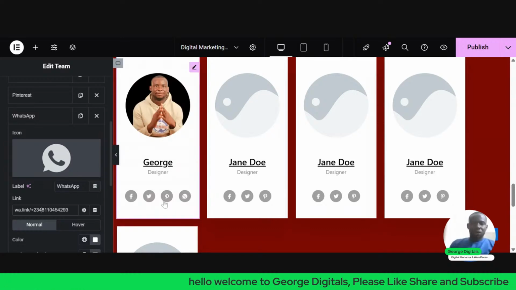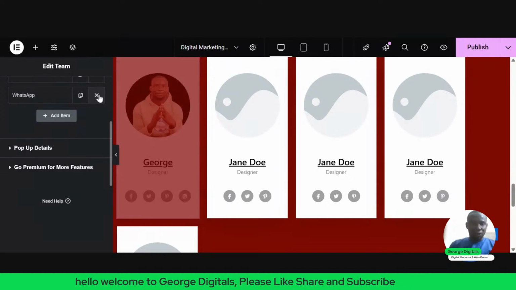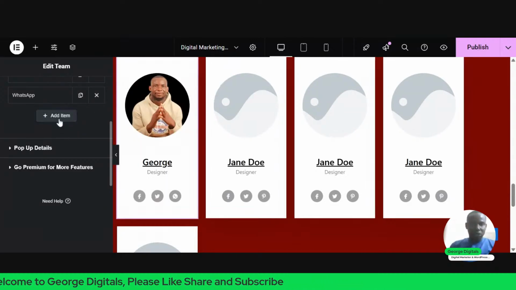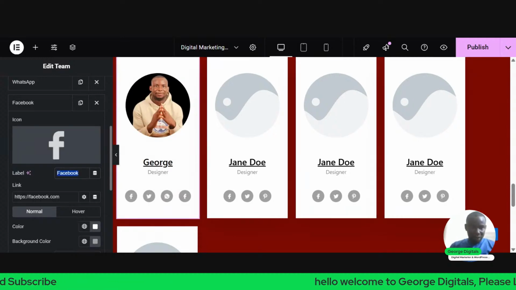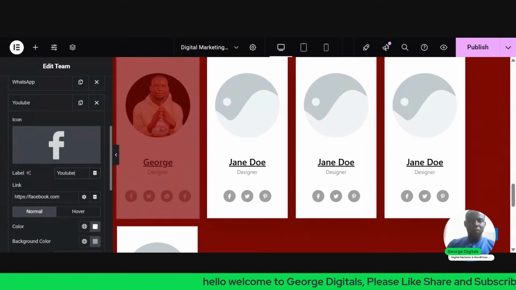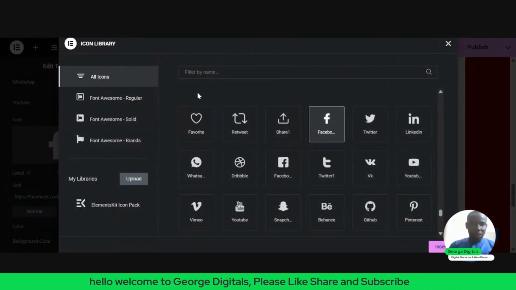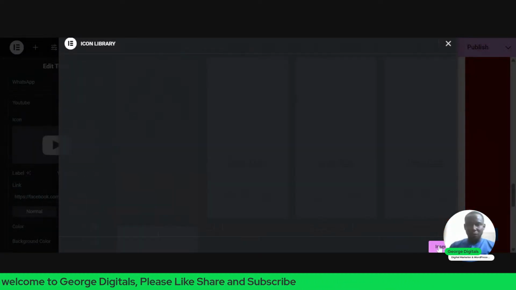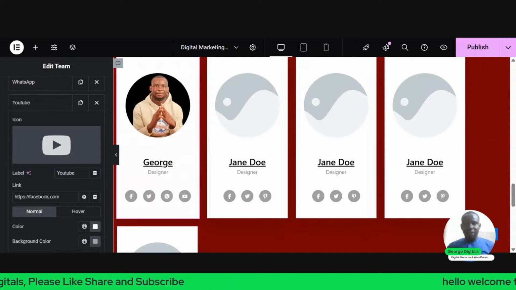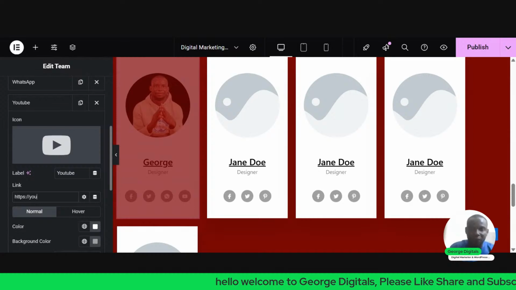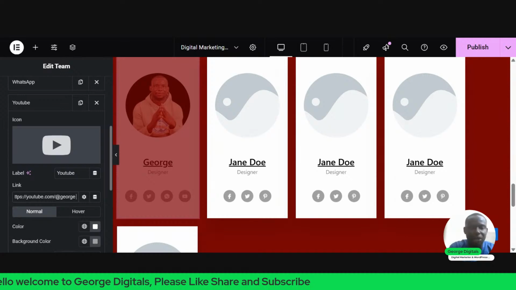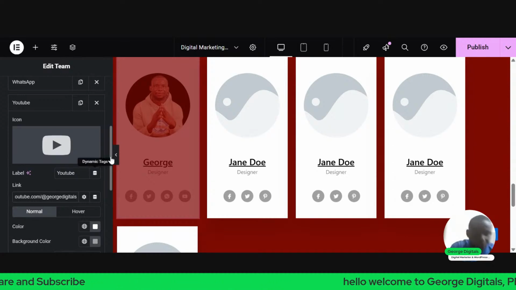So let's say we don't have a Pinterest account. What we need to do is just delete this Pinterest and add YouTube. Just click on this place, you see add item. Then scroll down. This place you see label, change the label and say YouTube. Then click on this Facebook logo and look for YouTube. This is YouTube. Click on insert. So this is how to add. Then we can change this to YouTube instead of facebook.com. You can say youtube.com/@GeorgeDigitals. Right. So that will be our YouTube link.